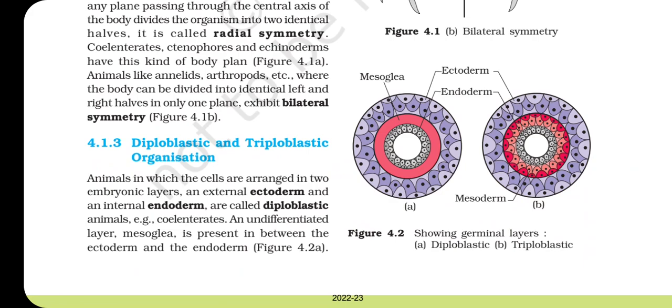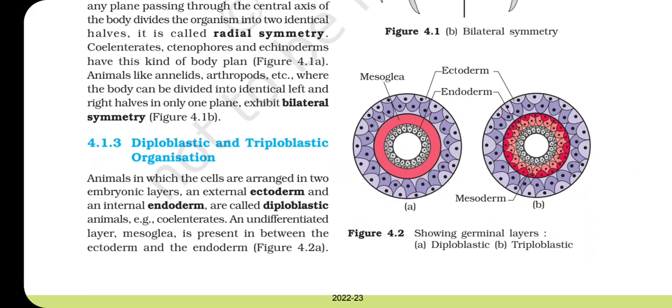In diploblastic organization, animals in which the cells are arranged in two embryonic layers, an external ectoderm and an internal endoderm, are called diploblastic animals.